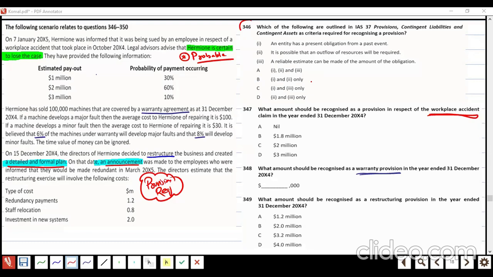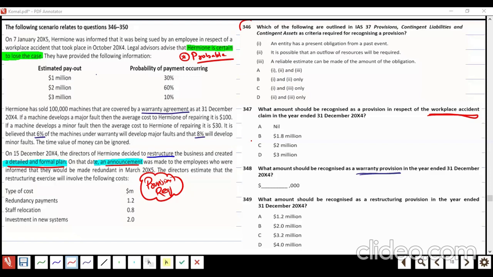But earlier we did some questions on when to record, what amount, and what expenses to record while making the provision, meaning which amount we should take. As I told you earlier, we will take the amount directly associated with the restructuring.